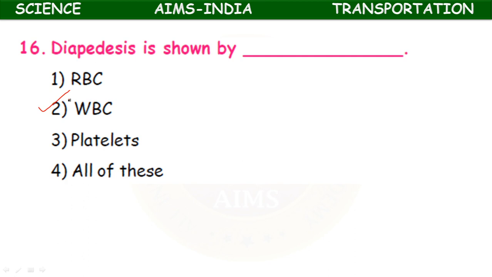The passage of blood cells, especially leukocytes, WBC, through the unruptured walls of capillaries into the tissues. Only WBC has the ability among these to undergo this process. Okay, that's why they are called the soldiers of our body.